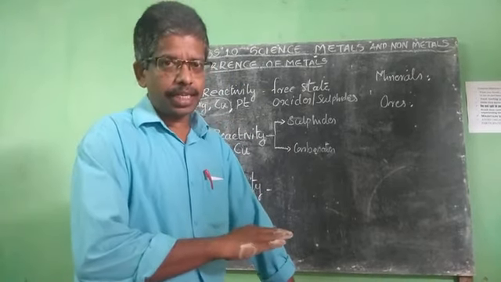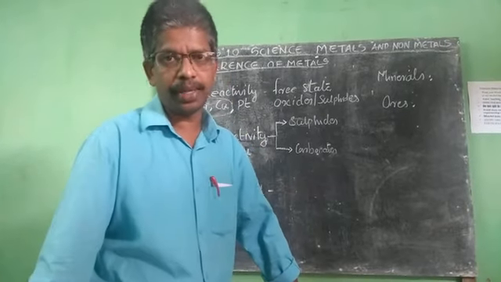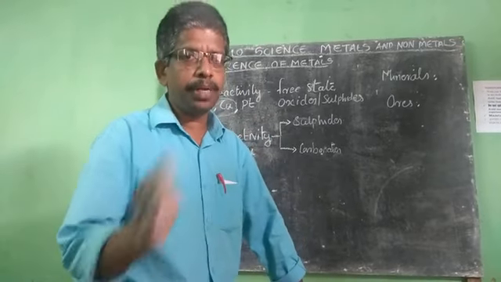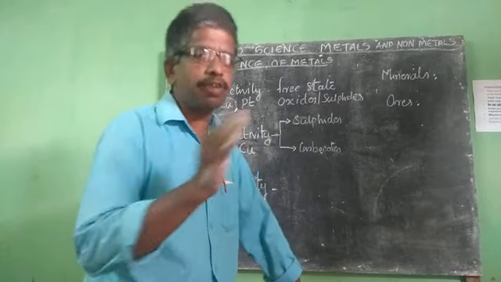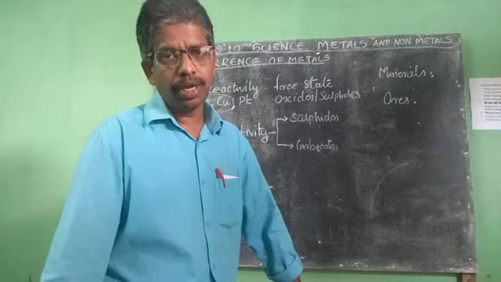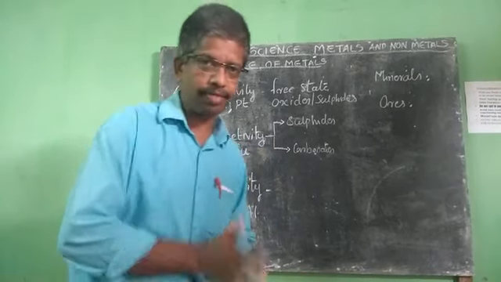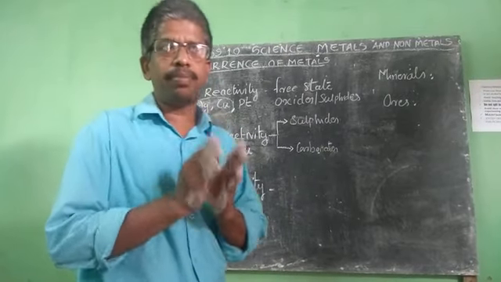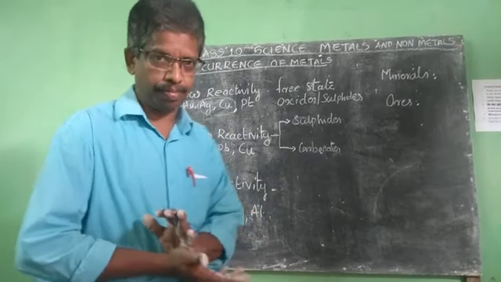And we studied last class, the reactivity of metals is not the same. They react at different rates. Depending upon the rate of reactivity, metals are found in nature in different forms, in the earth crust. We are getting the metals from the earth crust. Clear? And depending upon their rate of reactivity, they are found in different forms.